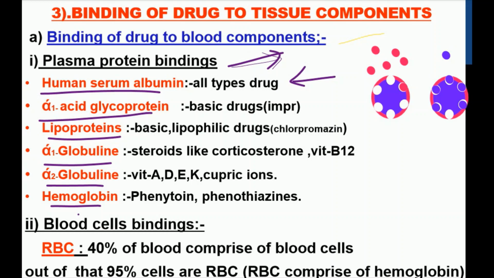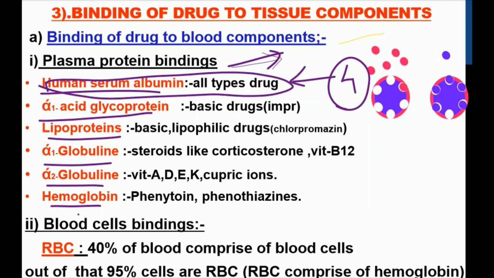Why? Because human serum albumin possesses four binding sites, and different binding sites have an affinity for different drug molecules. Some binding sites can bind acidic drugs, some can bind basic drugs, so there is a higher variety of drugs that can bind. Human serum albumin is above 70% of total plasma protein.